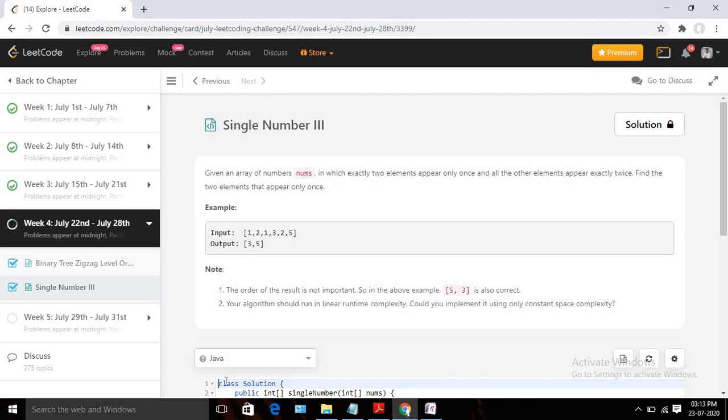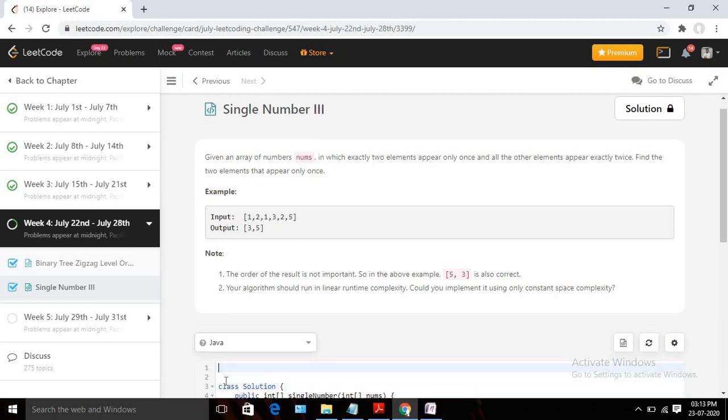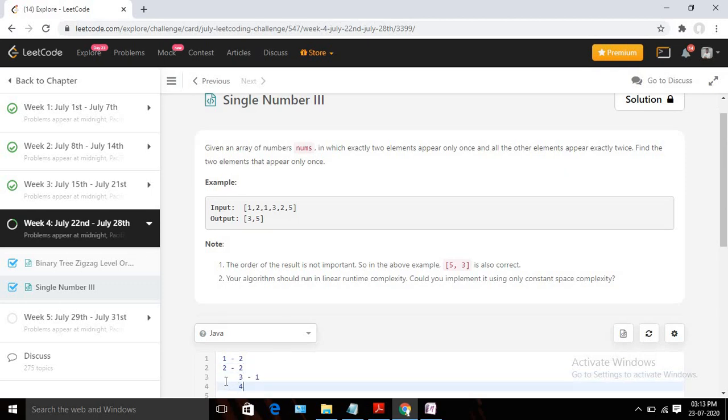I can create one hash map: for the value 1, I know it appears two times. Again, 2 occurs two times. Then 3 occurs one time, and 5 occurs one time. Then I can iterate through that hash map, check whose value is 1, and return those two keys.